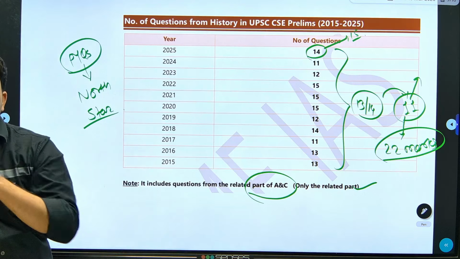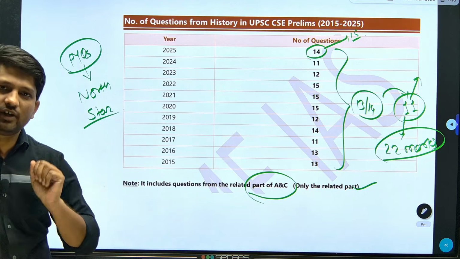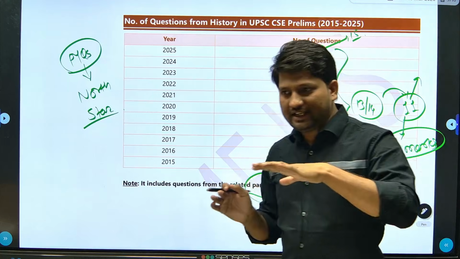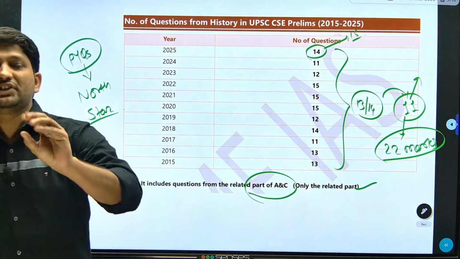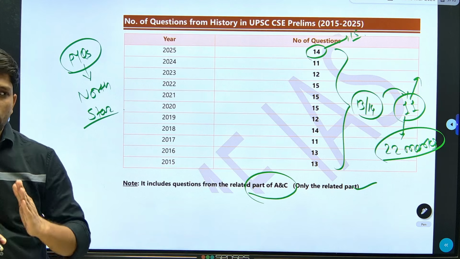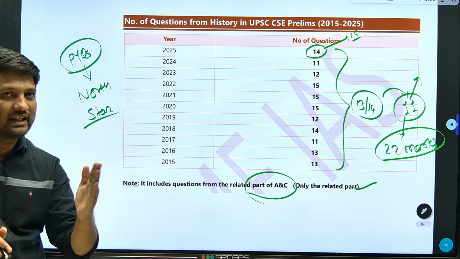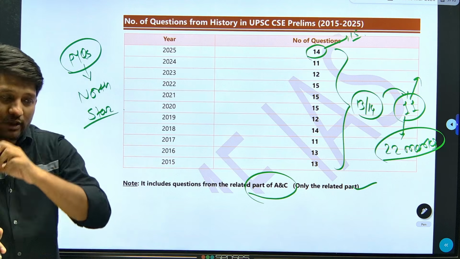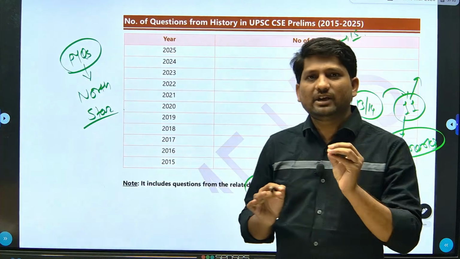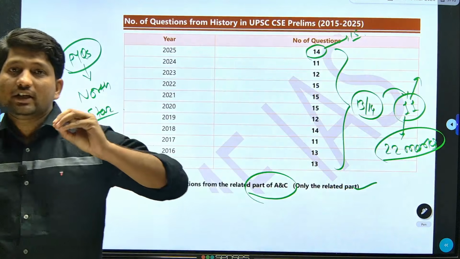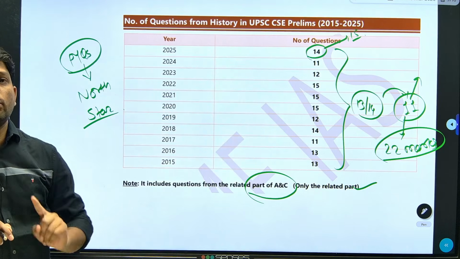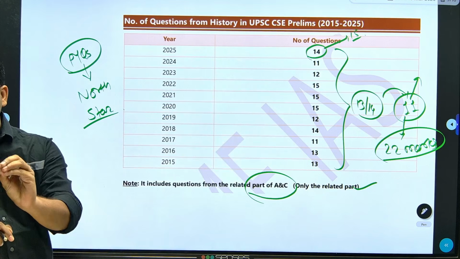Before we start modern history, we have 10 to 12 lectures dedicated to history in this crash course, and we are investing our next 6 to 7 lectures completely on ancient and early medieval, and we will utilize the remaining 4 to 5 lectures for modern history. There are more questions from ancient as well as early medieval, and as compared to this, modern is most of the time easy for most students, but ancient and early medieval is difficult for you. So we are giving 6 to 7 lectures for ancient and early medieval, and in today's lecture we are going to analyze the questions from ancient and early medieval.